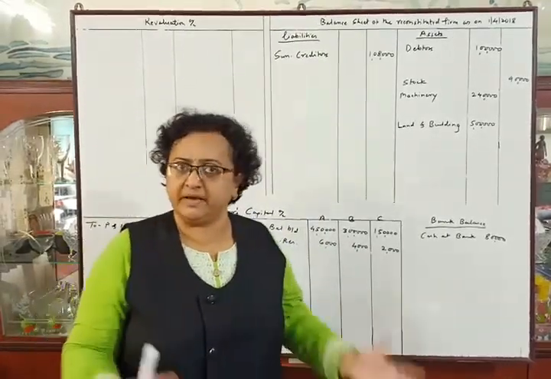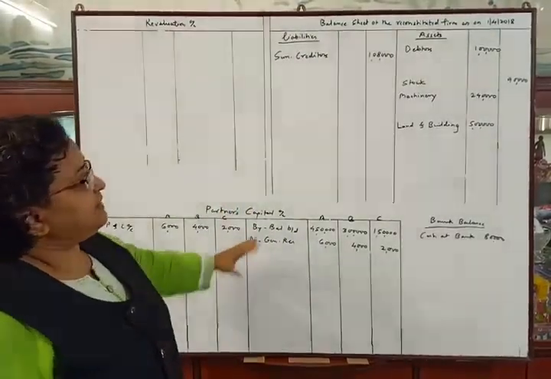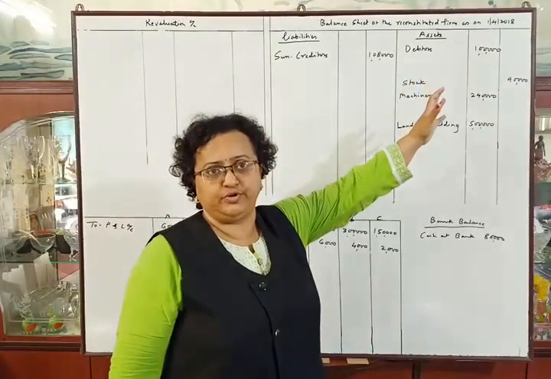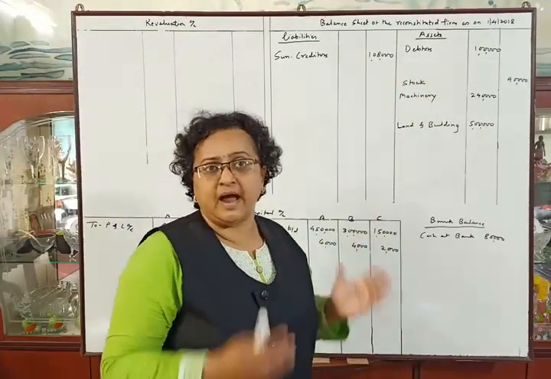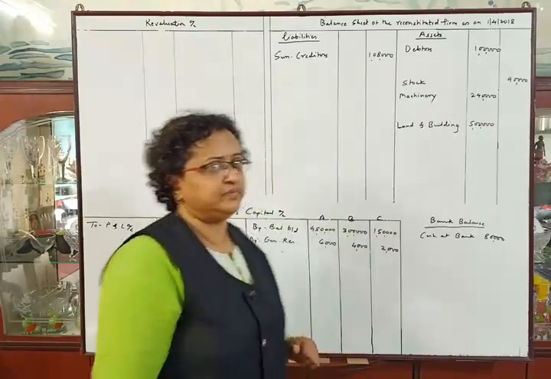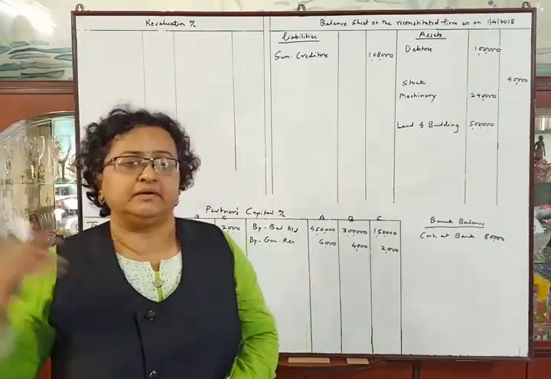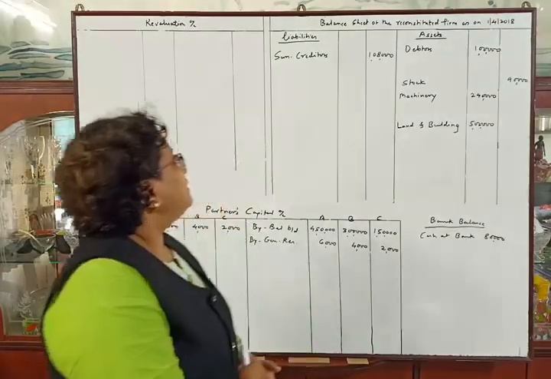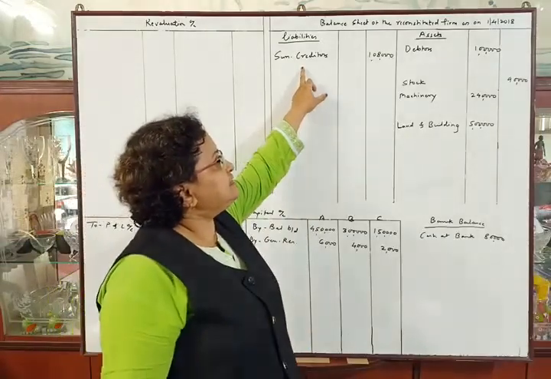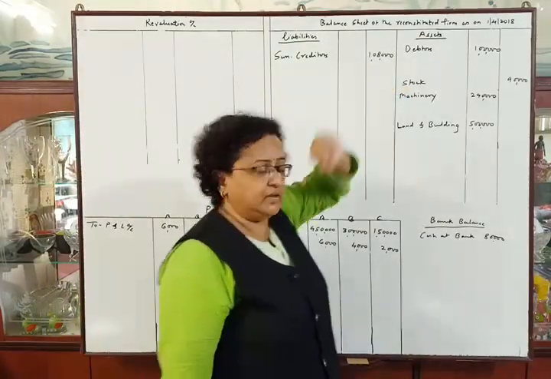Now let us prepare the accounts. I have prepared the revaluation account, partners' capital accounts and balance sheet of the reconstituted firm, and I have posted the items from the old balance sheet. See the liability side of the balance sheet given in the problem. Creditors: there is no adjustment, so the amount is in the outer column.